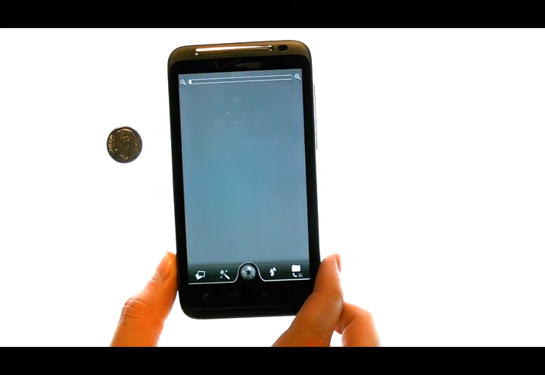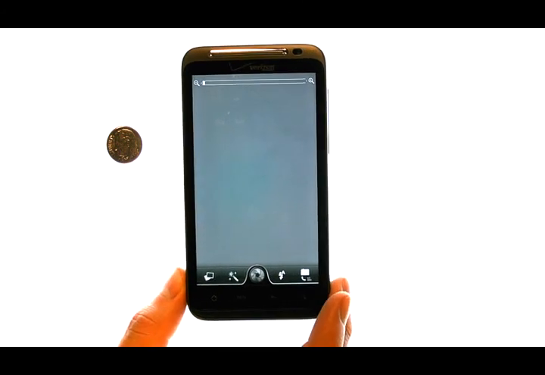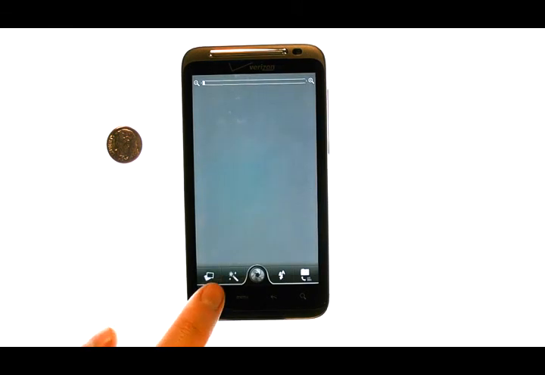The photo we just took will automatically save to your gallery. Now you can begin taking more photos if you'd like. The home button will take us back to our home screen.